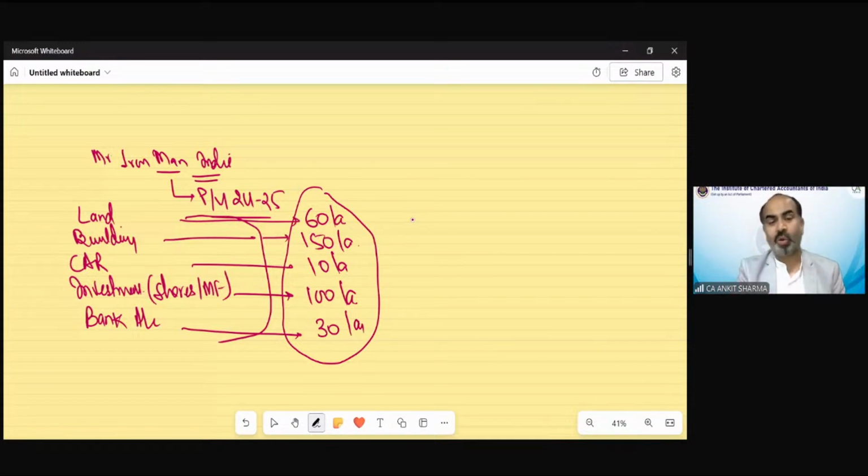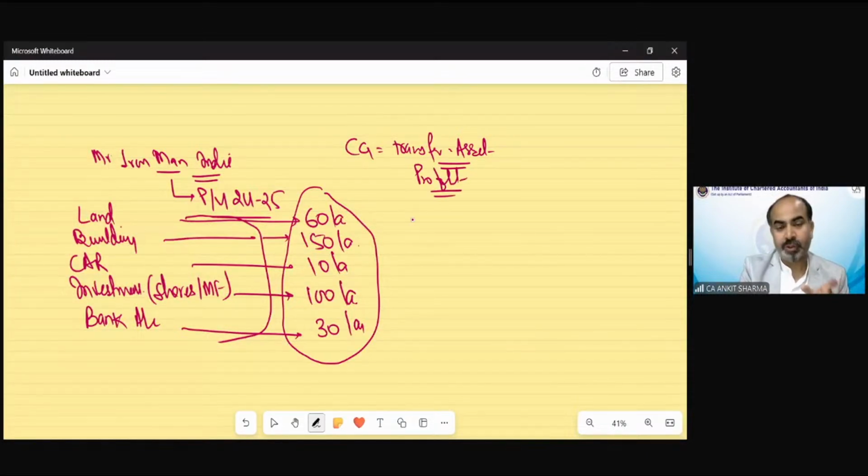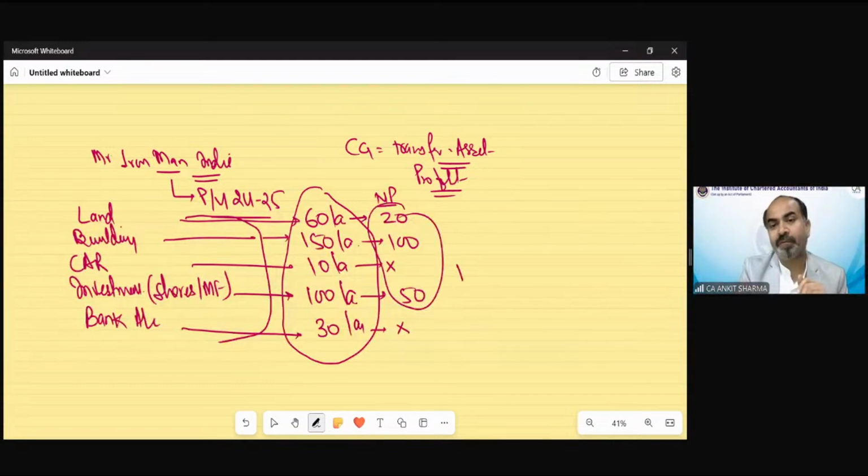Now what is the scenario? The provision says there is a chapter of capital gain. So if you transfer any asset, income tax says you need to pay the tax on the profit you generated. Suppose the land he sold for 60 lakh, the net profit or the gain from that was 20 lakh. On the building, suppose 100 lakh. On the car sale, suppose there is no profit. On investment, suppose the profit is 50 lakh. Withdrawal from bank account, technically there is no profit. So technically he is having a profit of 170 lakh.